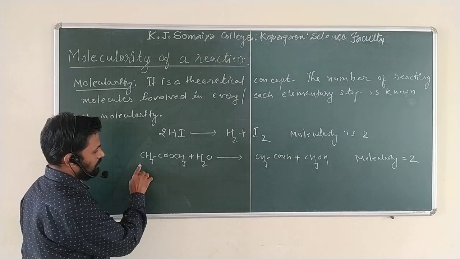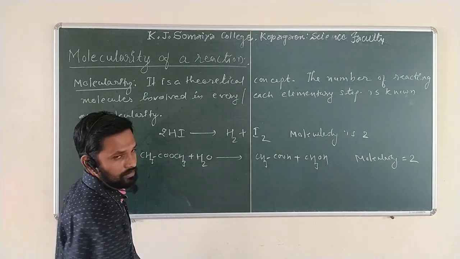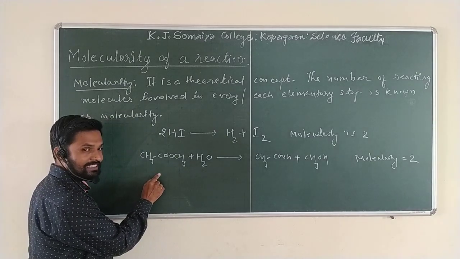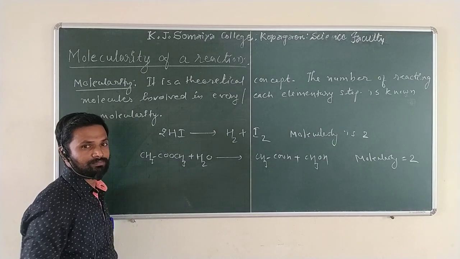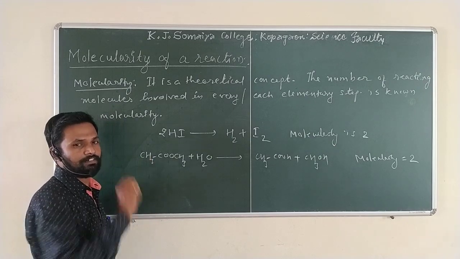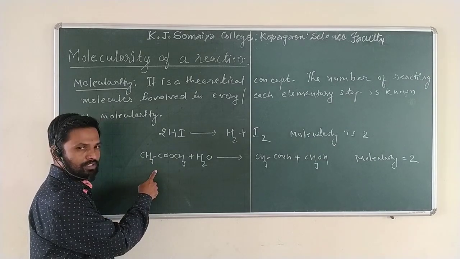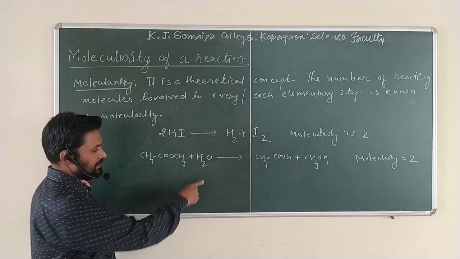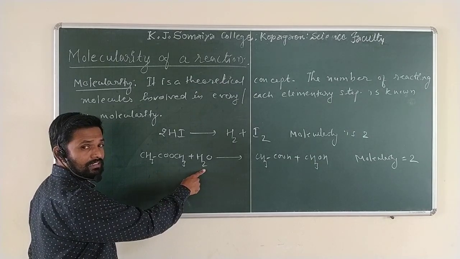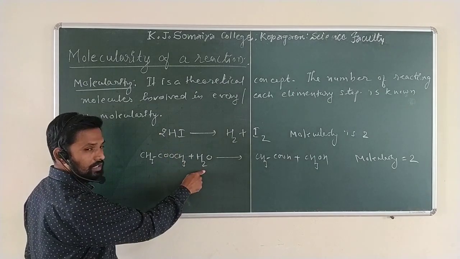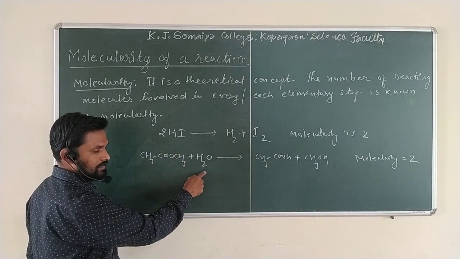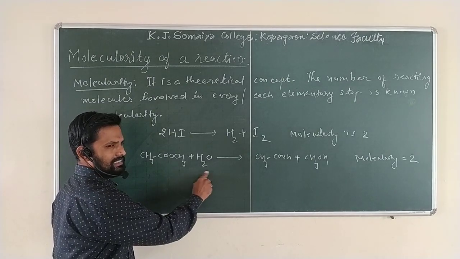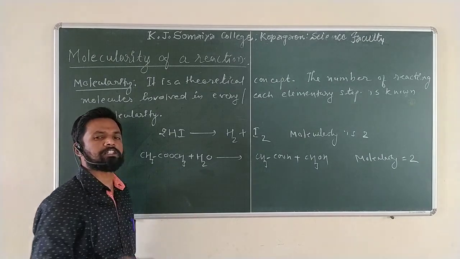One molecule of methyl acetate and one molecule of water. But what was the order for this reaction? The order was 1. How? As we discussed in the previous lecture, methyl acetate was the reactive molecule, while water was taken in excess quantity, so it is not involved in the rate equation, because the concentration of water does not change, or there is no measurable change.